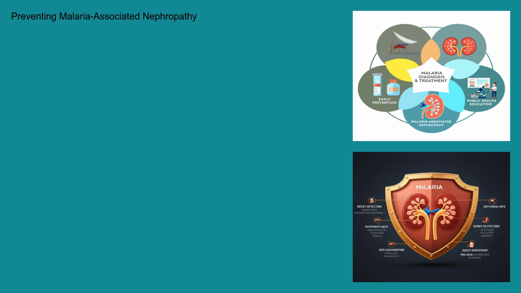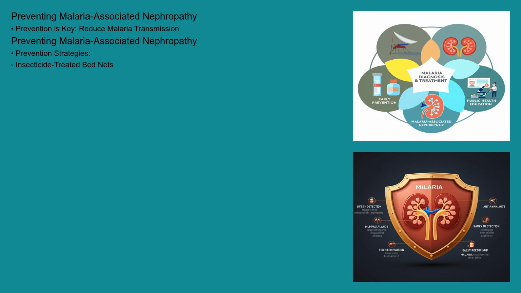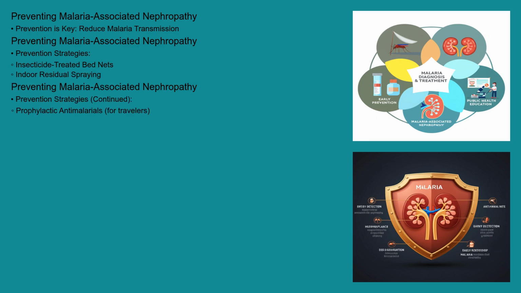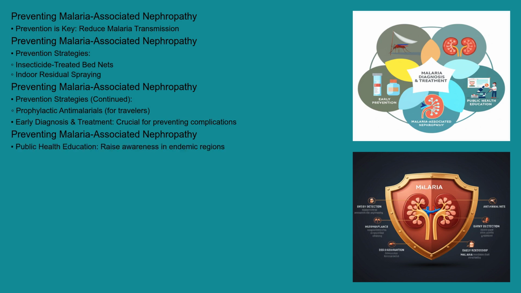Preventing malaria is the most effective way to prevent malaria-associated nephropathy. This involves implementing strategies to reduce malaria transmission, such as using insecticide-treated bed nets, indoor residual spraying, and taking prophylactic antimalarial medication when traveling to endemic areas. Early diagnosis and prompt treatment of malaria infections are also crucial to prevent the development of kidney complications. Public health education programs aimed at raising awareness about malaria prevention and early treatment are essential in endemic regions.